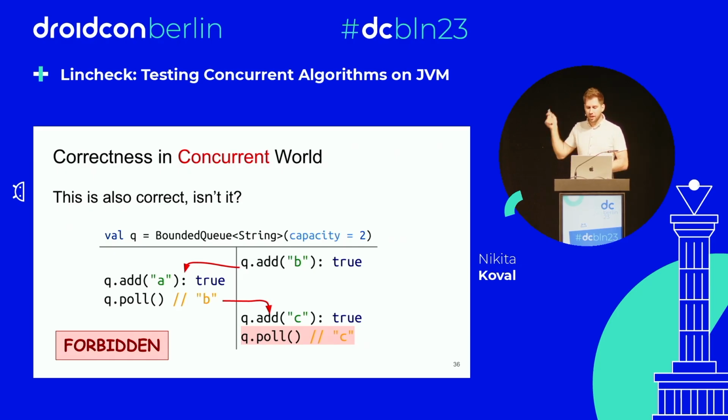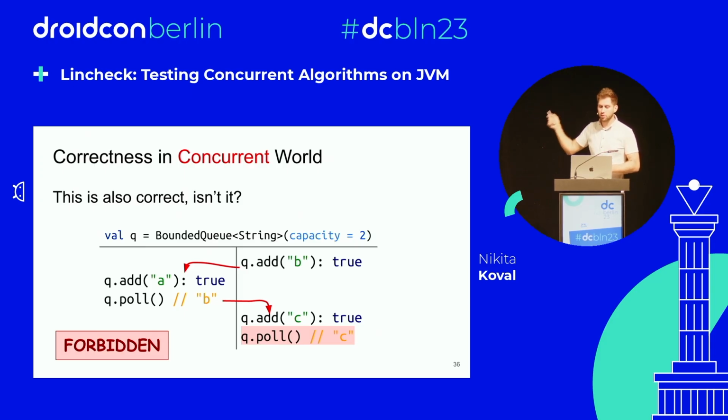for this last addition of C to return true, and for poll to return B, the only sequential history without the last poll is this one.